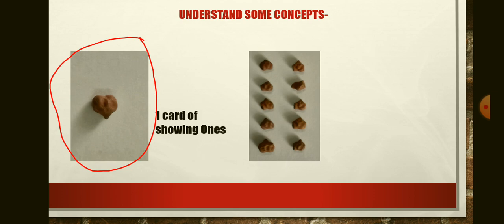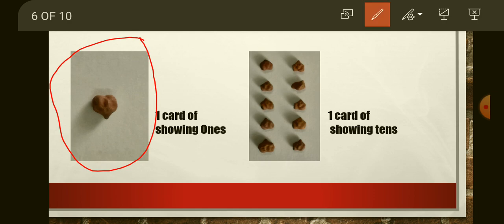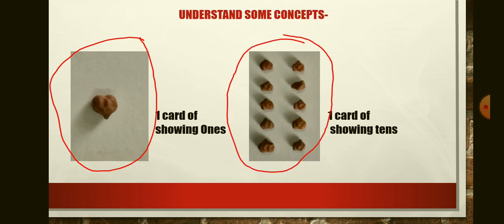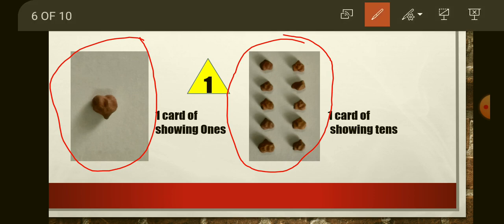And in this picture, one card of showing tens. Tens means 10 grams. In one card, 10 grams. Okay? Then, in the first picture, one card of showing ones, so we have given one symbol in triangular form, in which we have written 1.